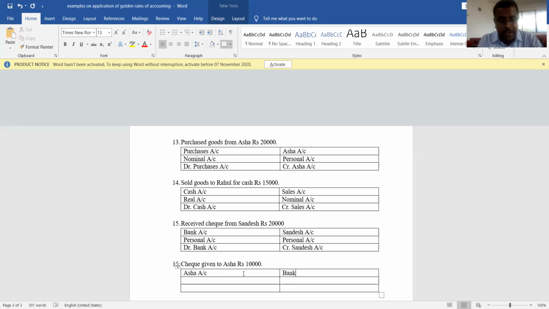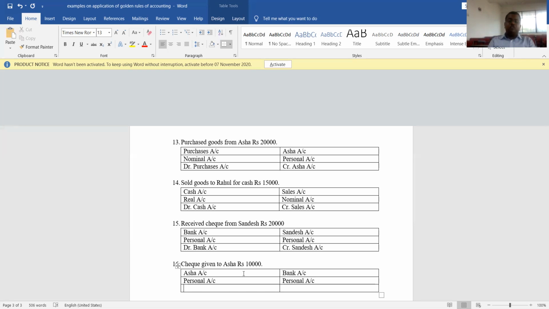Actually, it is a bank account. Here you are not giving cash. Suppose if it is cash given to Asha, two accounts were, one is cash account and another one is Asha's account. Here instead of giving cash, we have given check. So one account will be Asha's account and another account will be bank account, because check always represents bank. Asha account is a personal account. Bank account is also a personal account.